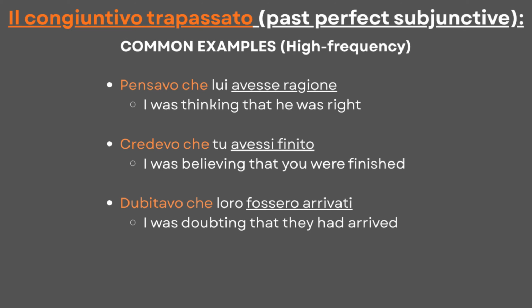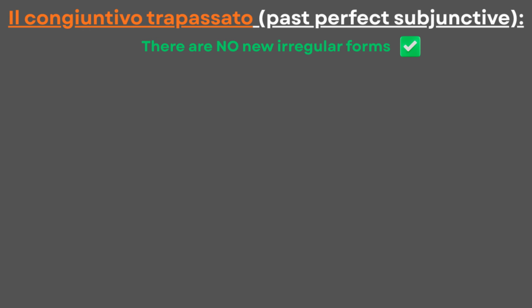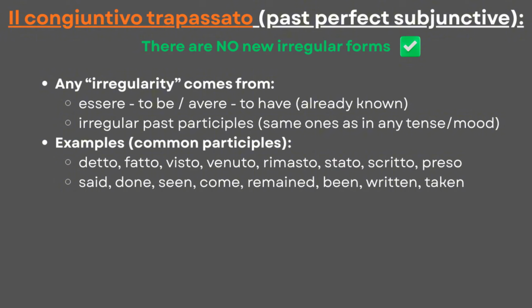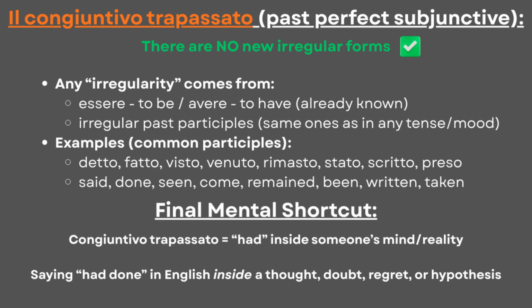The last thing to note about this mood is that it has no new irregular forms, because the only technical irregularity comes from auxiliaries and irregular past participles, which are always the same in any tense or mood. What's important to understand about the congiuntivo trapassato is that a clause can depend on a past mental verb. So if you say "had done" in English, it would mean that the reality is inside a thought, doubt, regret, or hypothesis, because the mood shows the speaker's attitude toward the action.